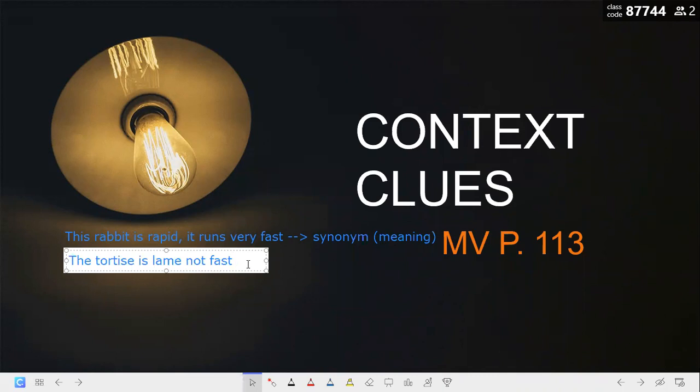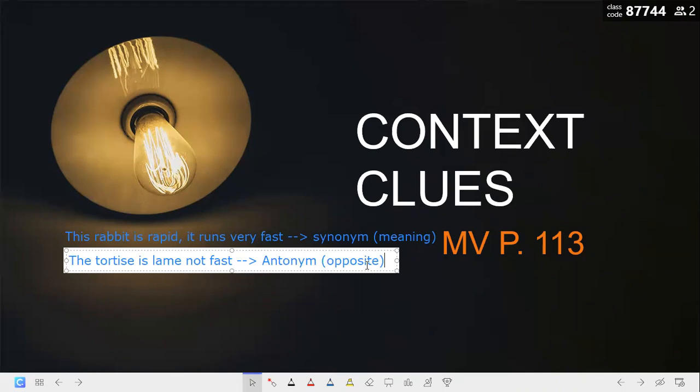Bara, tell me what's the meaning of lame here in this sentence? It means not fast. Very good. So this is called the what? The antonym. Yes. The antonym is the what? The opposite. Very good. So sometimes I can guess the meaning of the word through the meaning itself, through a synonym, or through an antonym, which means the opposite. Did you get it now? Yes.